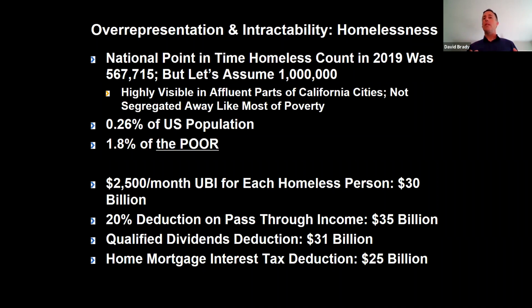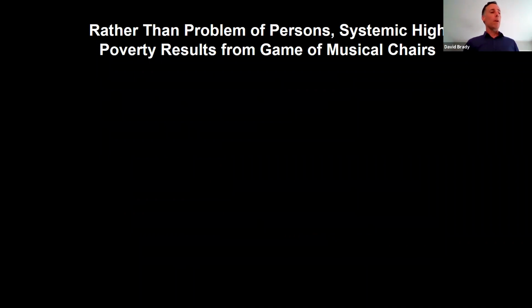What I'm emphasizing with these cases is that all of these tax deductions go to affluent people like myself. By eliminating any one of these tax deductions, we would have enough money to pay for homelessness. But we politically choose not to do so. So it's not that this is such an overwhelming social problem that's so hopelessly intractable. The problem is we politically choose to not have social policies to address a fixable social problem. Now, beyond that, I want to emphasize as a bigger picture theme how, by focusing on poverty as a problem of persons, we misunderstand the systemic high poverty that exists.